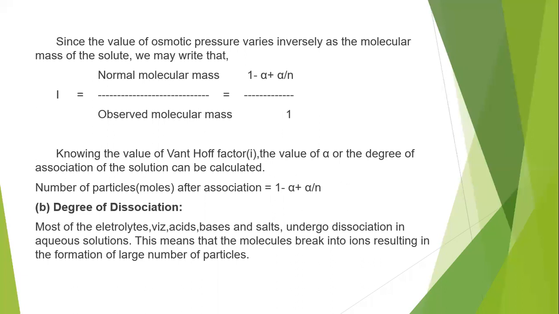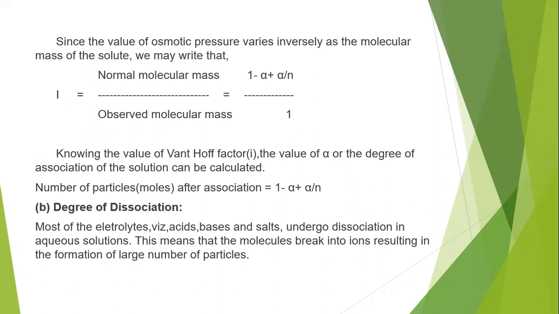Most of the electrolytes, that is acids, bases, and salts, undergo dissociation in aqueous solution. When they are dissolved in water, they automatically undergo dissociation. This means that the molecules break into ions, resulting in the formation of a large number of particles.